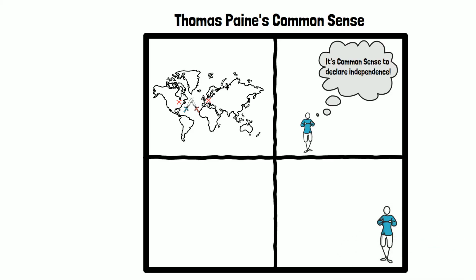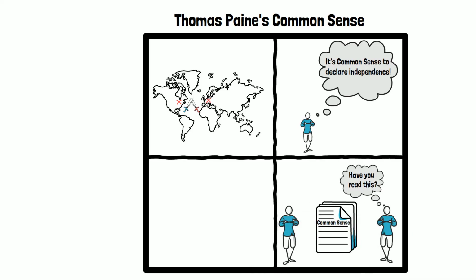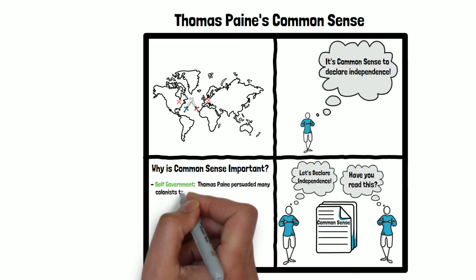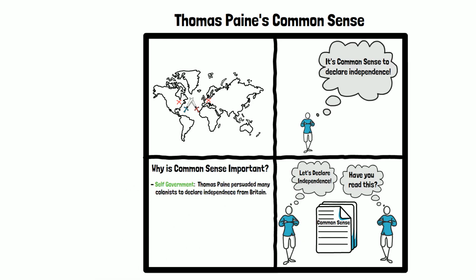Thomas Paine's Common Sense was persuasive because it was written in plain English so common people could understand. It persuaded many people that declaring independence was the best choice. Common Sense is an example of self-government because Thomas Paine thought the colonists should create their own country, and we'll find out eventually that came true.